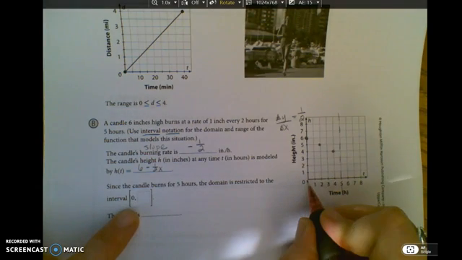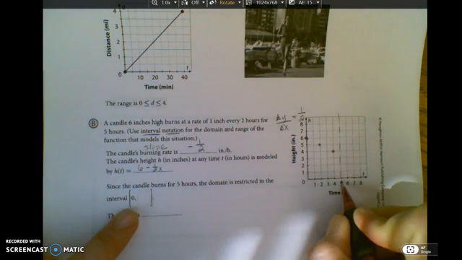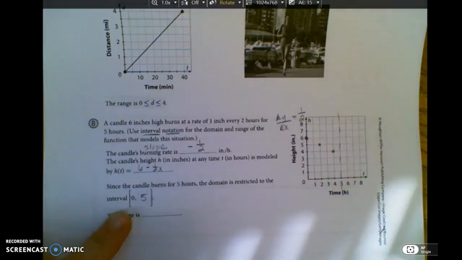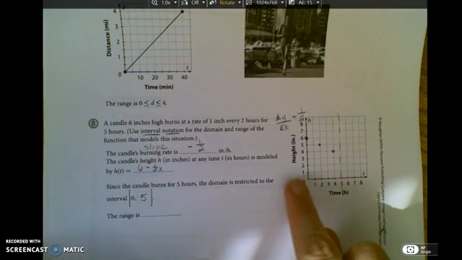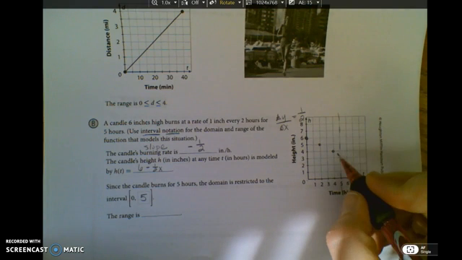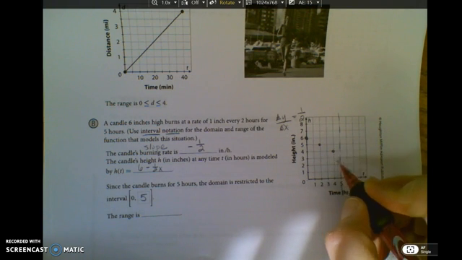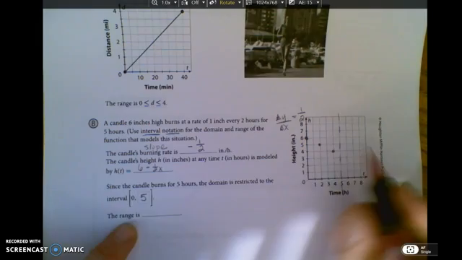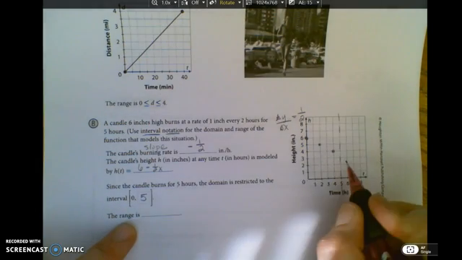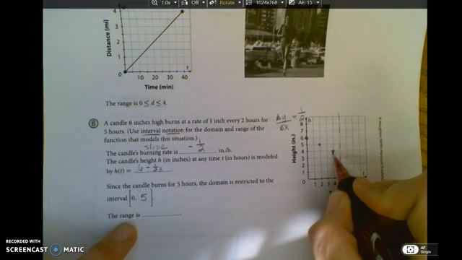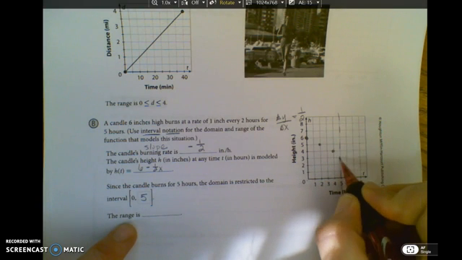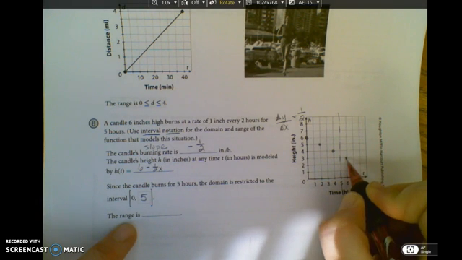I'm allowed to go from 0 time, and I just drew my line, to 5 hours. The range for that part, the lowest y value that I see is, the problem is if you go down 1, right 2, you're too far over.